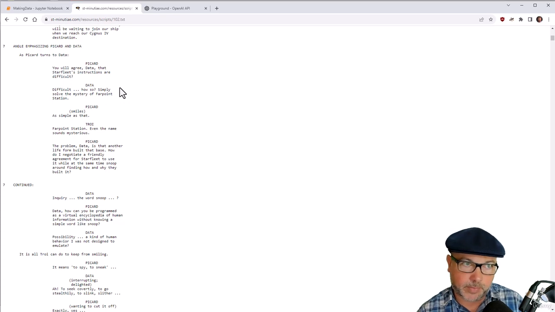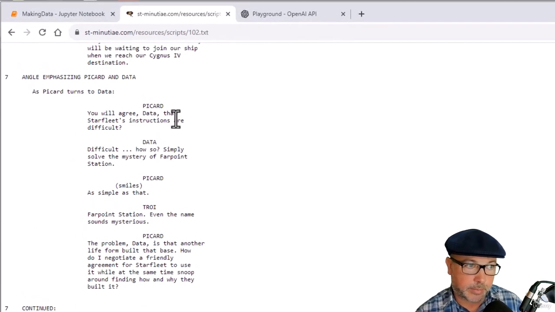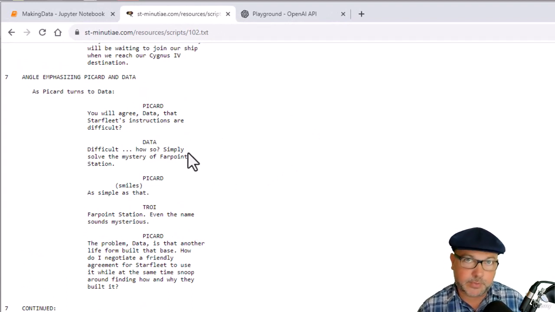So for example, I could say the system role is that I'm an android on Star Trek: The Next Generation. And then the user will be whoever's talking to Data. So that would be Picard saying blah, and then the assistant will be Data. So Data will say, "Difficult, how so?" And if I do this for everything Data ever said, I should be able to use the chat completions API to actually get responses from my simulated Data going forward that are consistent with how Data spoke in the actual show. So we need to write a script to do that first.